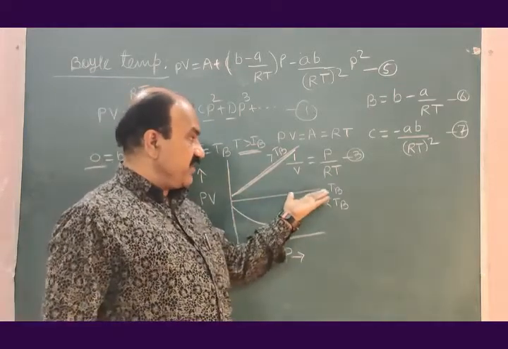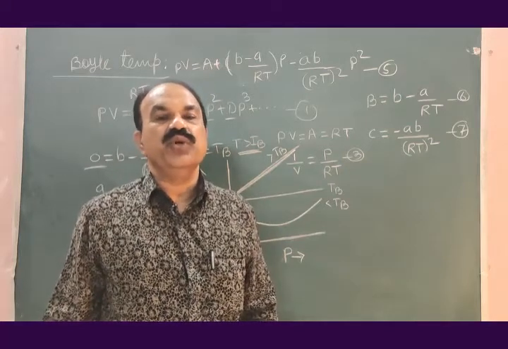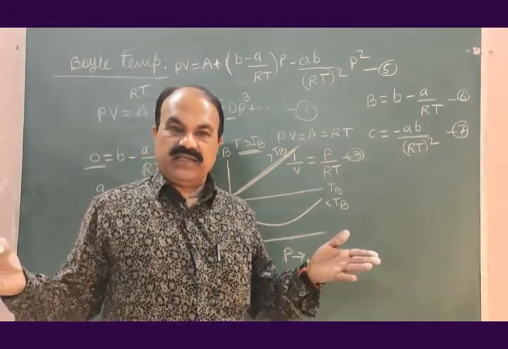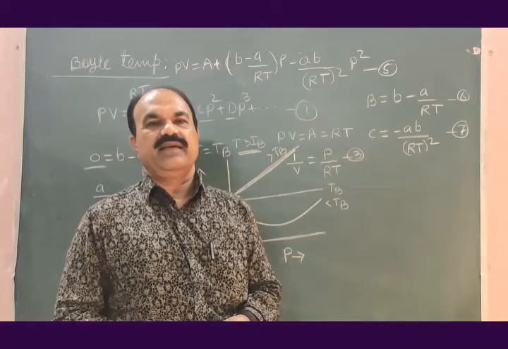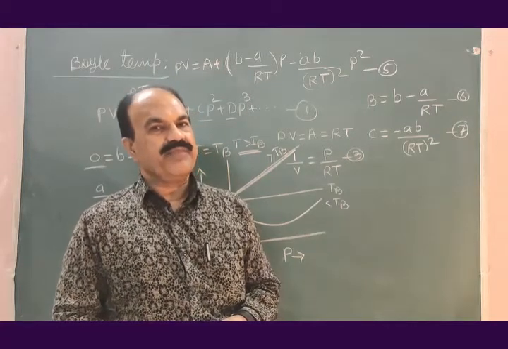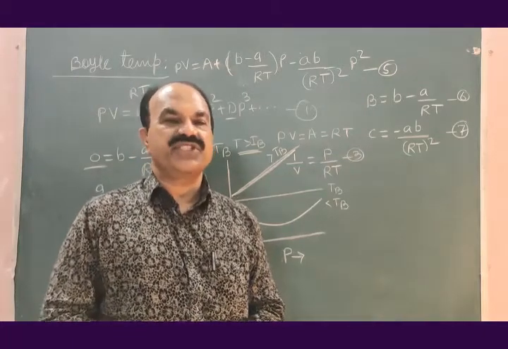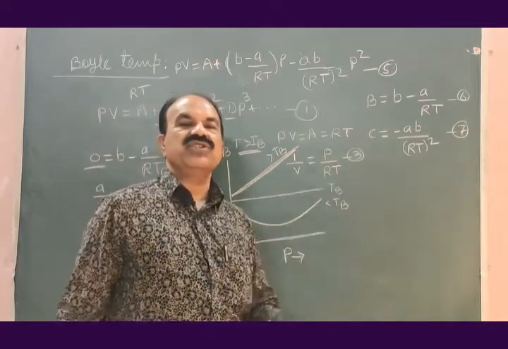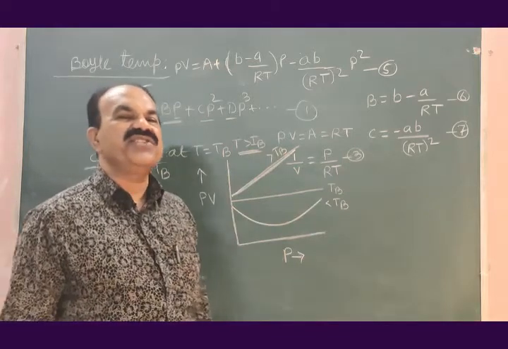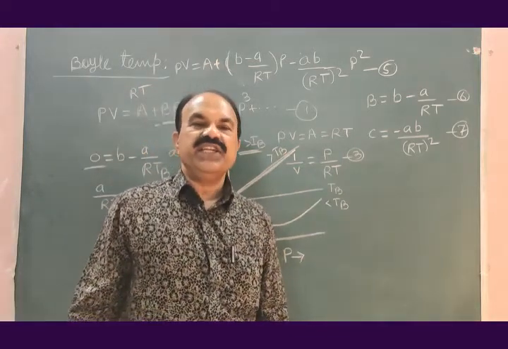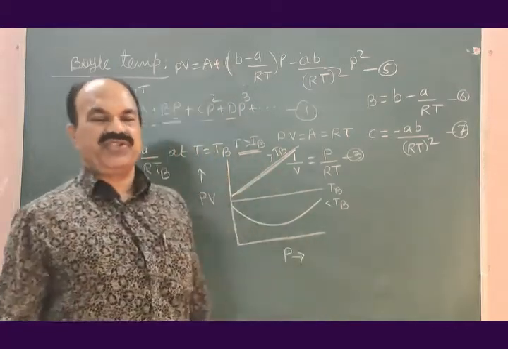So this is the temperature. Boil temperature is the temperature where a gas does not show increase or decrease in the value of PV, where the product PV of the gas will remain constant. That temperature is what we call the boil temperature. So at boil temperature, the behavior of gas is such that it does not show increase or decrease in the value of PV with increase of pressure.